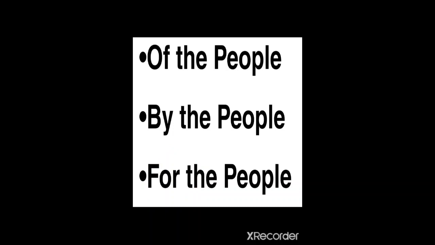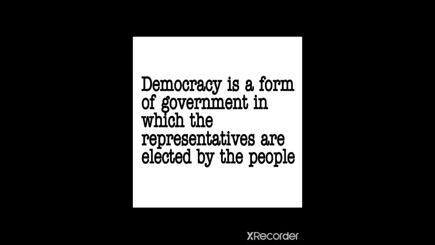Now, one more thing, by the people, that means all the citizens of the country have the right to vote, irrespective of their gender or caste. So every citizen who is an adult, that means 18 years or above, has the right to vote. So they are selected by the people. That is why democracy is called of the people, by the people, and for the people.